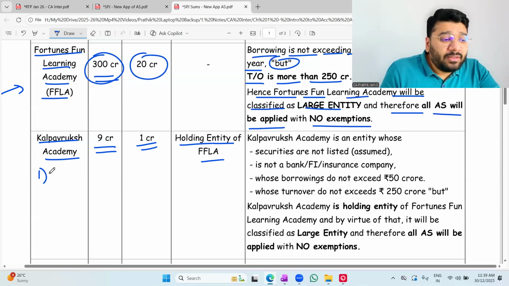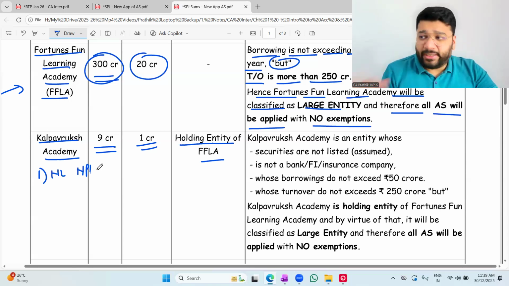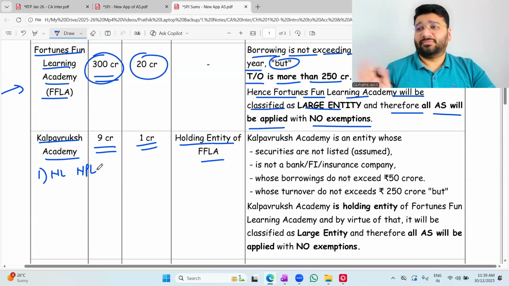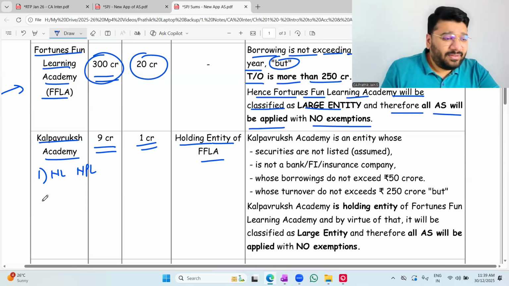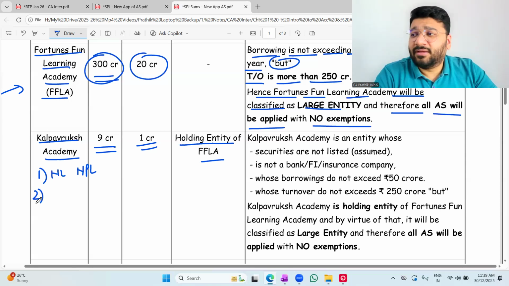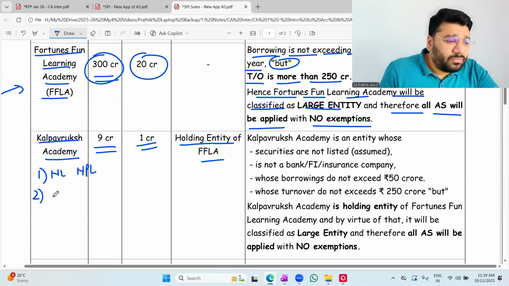Please tell me, people. Listed, non-listed? Non-listed, not in the process of listing. I have no intention. Ask me, sir, do you have the intention to list? No. Second, am I a banking entity, financial institution, or insurance company? No bank, no financial institutions, no insurance company.